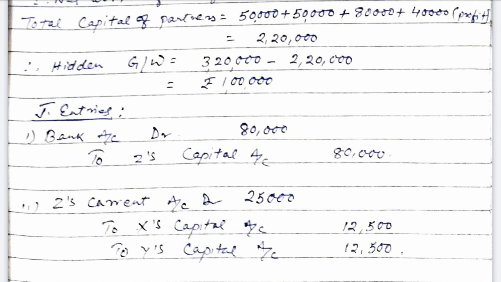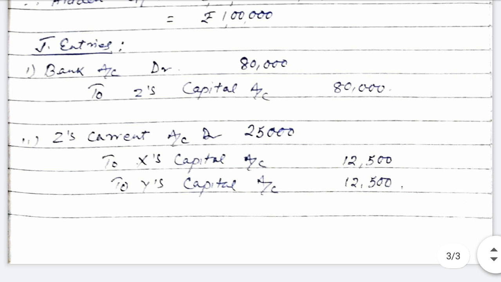Now X and Y's capital accounts will be credited equally, since their sacrificing ratio is also equal. Since their profit sharing ratio is assumed to be equal, and nothing has been said about the new profit share among the old partners X and Y, it will automatically be assumed that the sacrificing ratio between X and Y is 1:1. So the entry will be Z's current account debited 25,000, to X's capital account, to Y's capital account 12,500 each. So this is the solution for question 41.